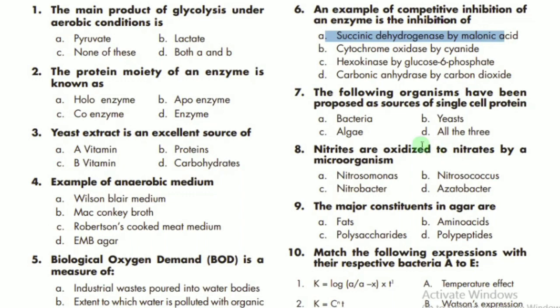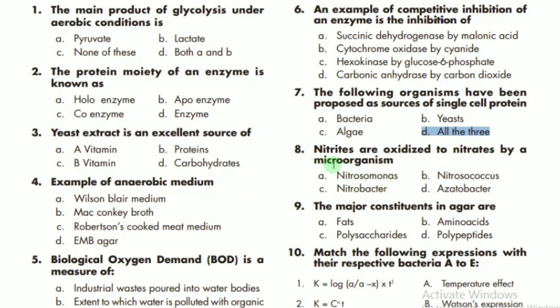The 7th MCQ says the following organisms have been proposed as a source of single cell protein. What is this? Remember, the correct option for this is bacteria, algae, and so on. So the correct option is D, all of these, all of the three.